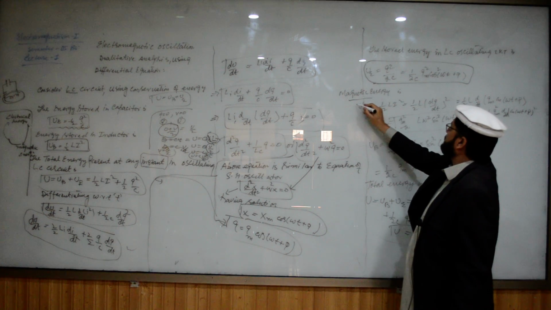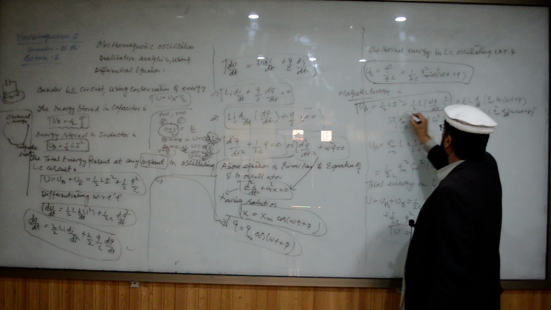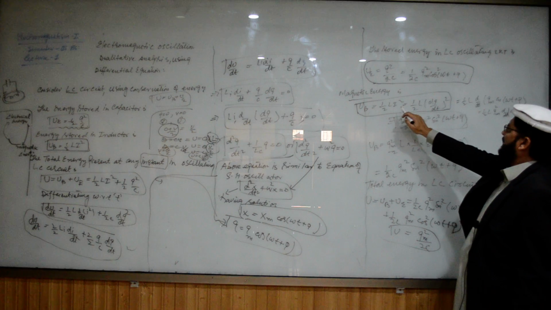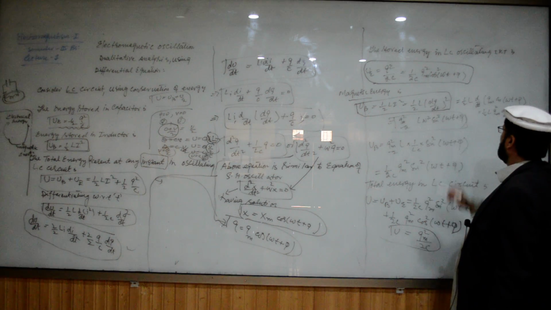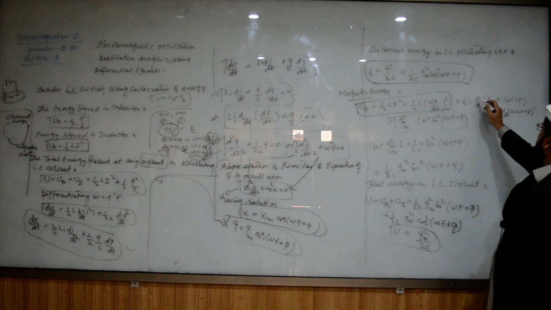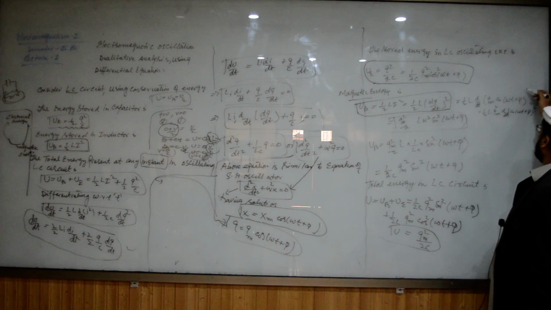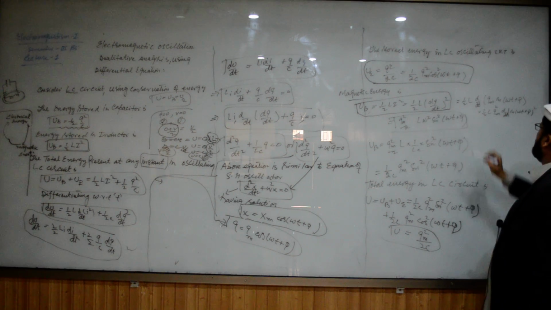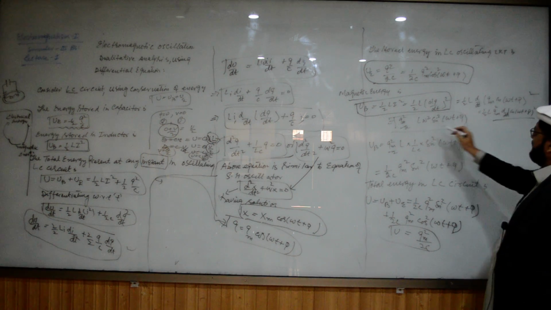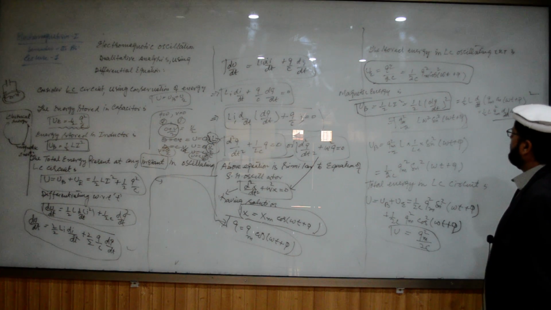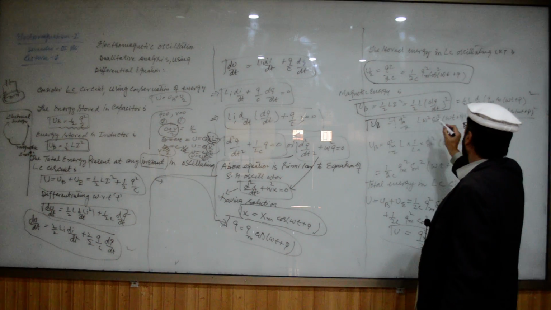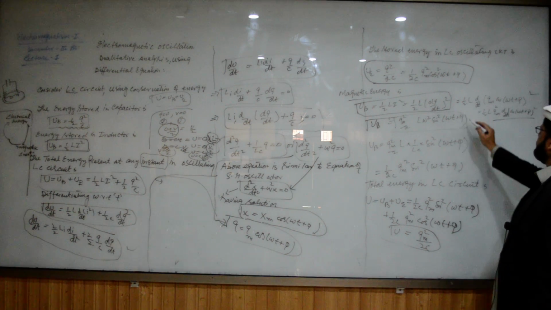The magnetic energy is, if you see, UB is equal to 1 by 2 Li square, or 1 by 2 L, i is dq by dt, whole square, which is equal to 1 by 2 L, d by dt of Q. Take its derivative, since it is in square. After the derivative, you will get Qm square by 2, L omega square sin square omega t plus phi.